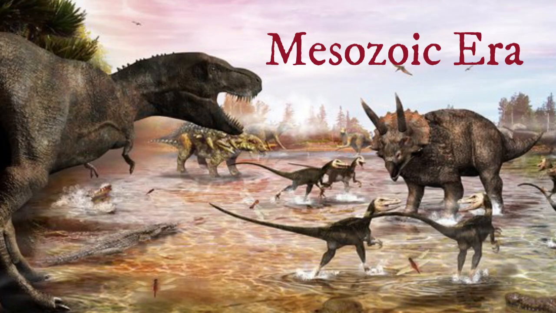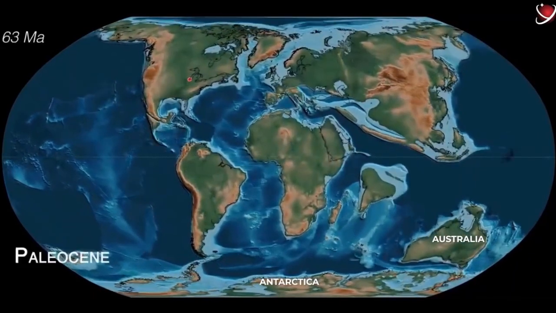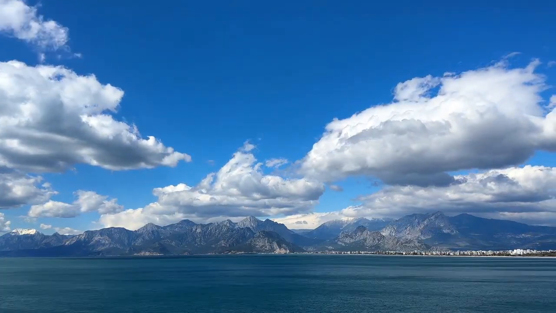Scientists divide the Mesozoic era into three periods: the Triassic, Jurassic, and Cretaceous. During this era, the land gradually split from one huge supercontinent into smaller ones. The associated changes in the climate and vegetation affected how dinosaurs evolved.